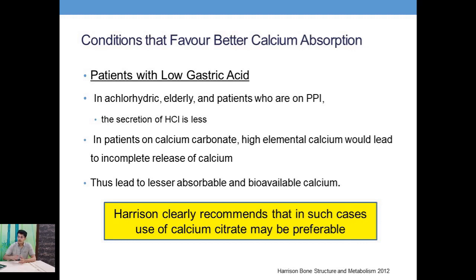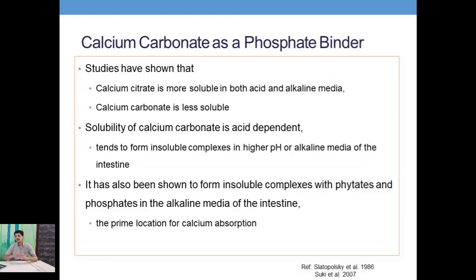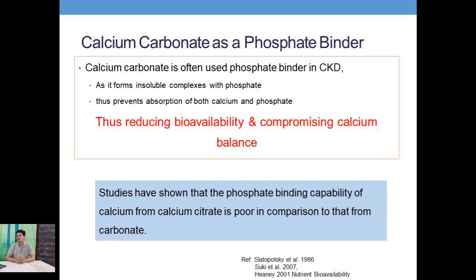Now calcium carbonate can also cause milk alkali syndrome. The milk alkali syndrome is due to excessive ingestion and absorption of calcium in antacids like milk or calcium carbonate. But calcium citrate does not cause milk alkali syndrome. Also, calcium carbonate will act as a phosphate binder, and it reduces the content of phosphate, which is an important macronutrient. So, in chronic renal disease, calcium carbonate is often used as a phosphate binder. It reduces the bioavailability and compromises the calcium balance.